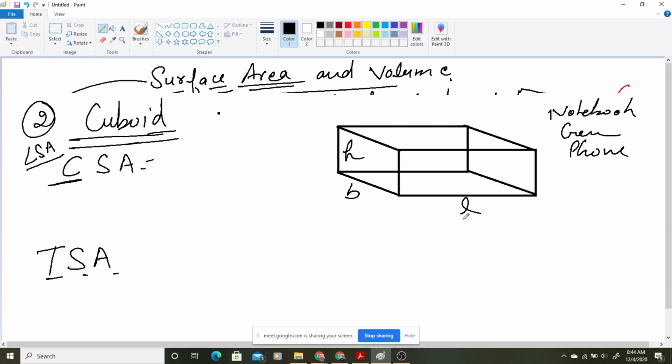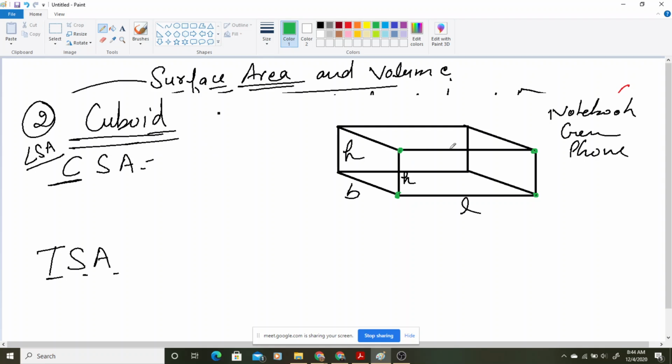just see one thing. I will be mentioning this first one, just see this A, B, C, D. This rectangle, because you know in cuboid you will always find a rectangle.